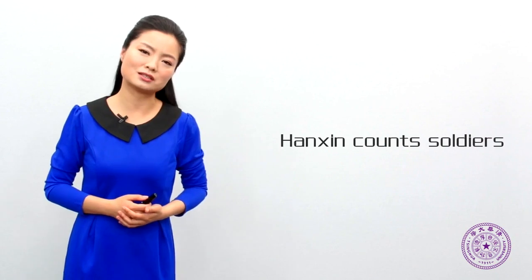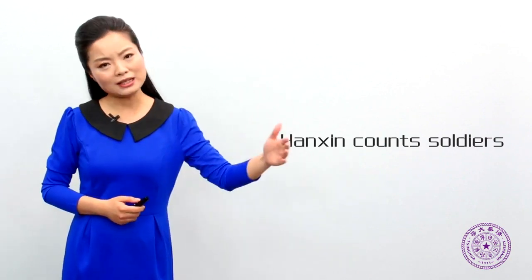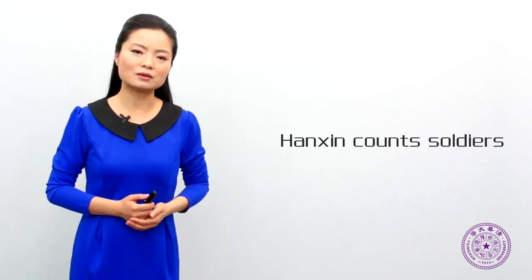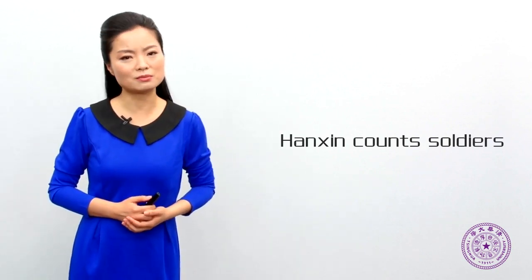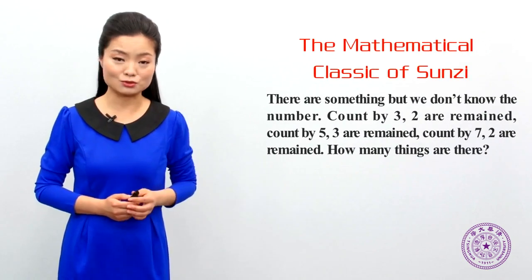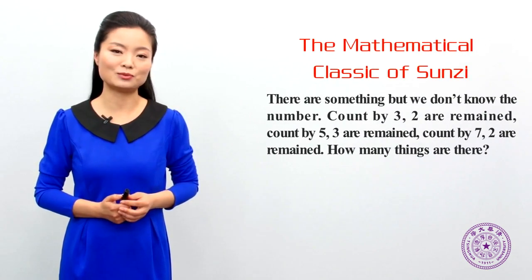This story seems strange, and how could Han Xin know the number of soldiers? Simply by lining up soldiers and looking at the remainders. Actually, there is a similar problem in the mathematical classic of Sun Zi.